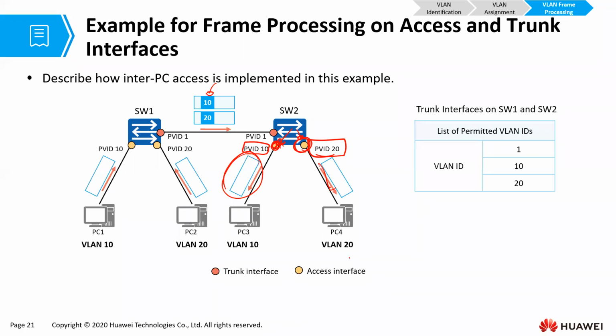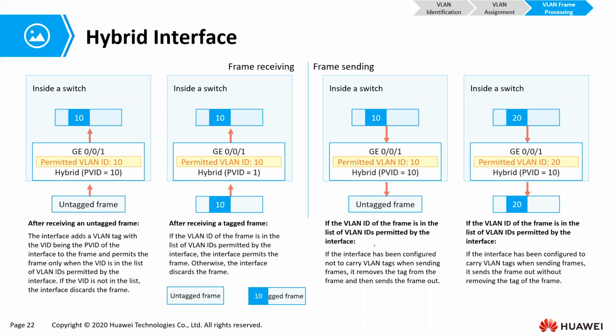And then we talk about the hybrid interface, which I said has properties of both access and trunk ports. So what happens when a hybrid interface receives an untagged frame? If it receives an untagged frame and it has been assigned a port VLAN ID, it is going to tag it with that port VLAN ID.